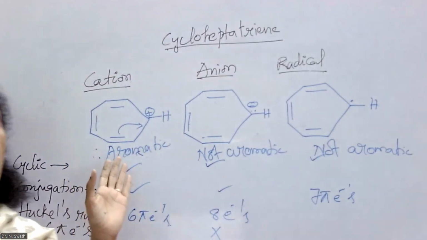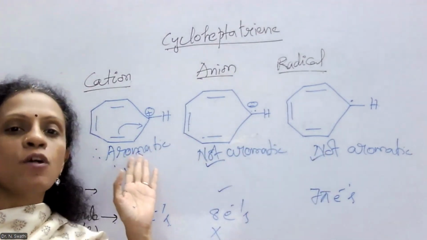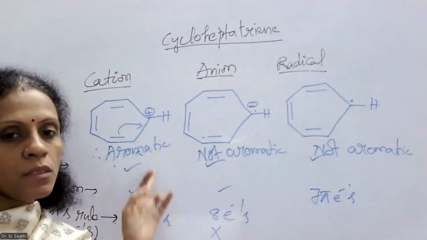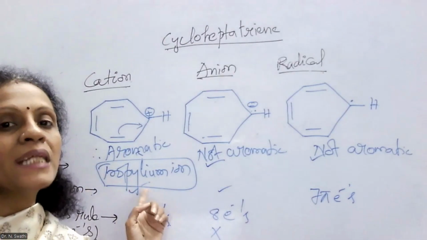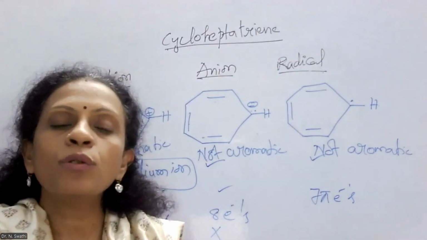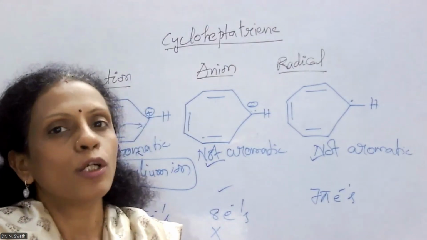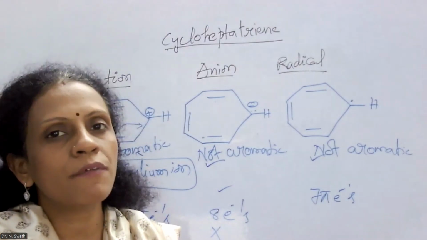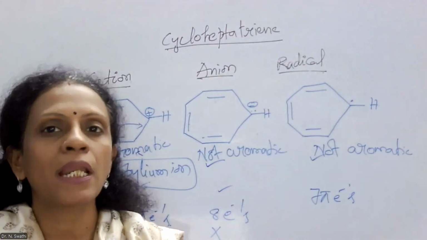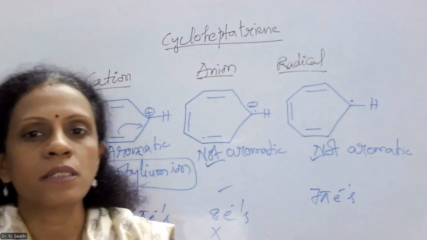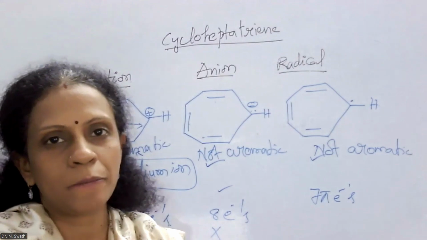So among the cycloheptatrienyl cation, anion and radical, the cycloheptatrienyl cation is aromatic in nature due to the presence of resonance in its structure. So this cation is also known as the tropylium ion. So this is how, just by looking at 3 criteria, that is whether the molecule is cyclic in nature, whether a conjugated system is available or not, and whether the given molecule obeys Huckel's rule or not, just by counting the number of pi electrons or p electrons available in the overall cyclic system, you can easily make out whether the given compound is an aromatic compound or not.